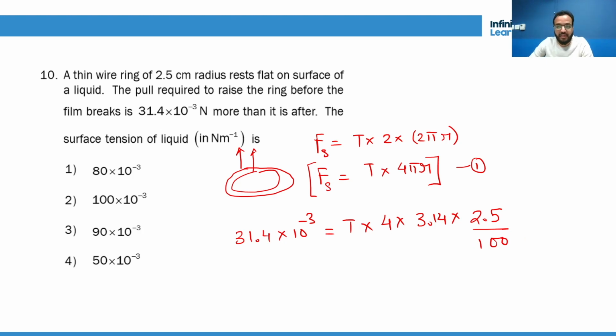So it is very simple. 2.5 into 4 is 10, so it will also get cancelled. So tension becomes 10 to the power minus 3 into 100. That is, second option is correct.